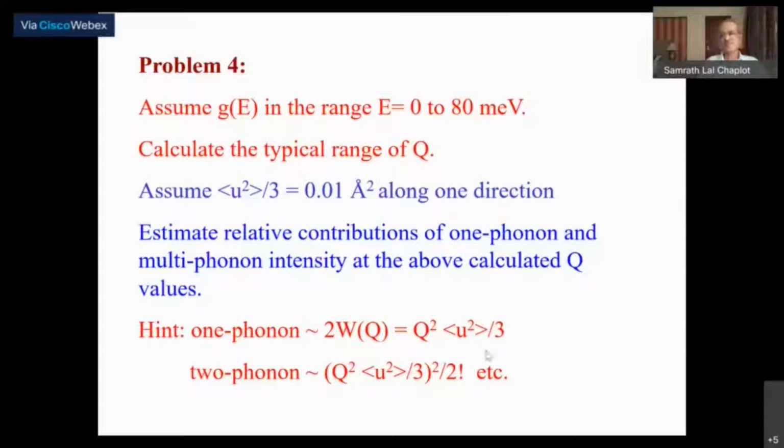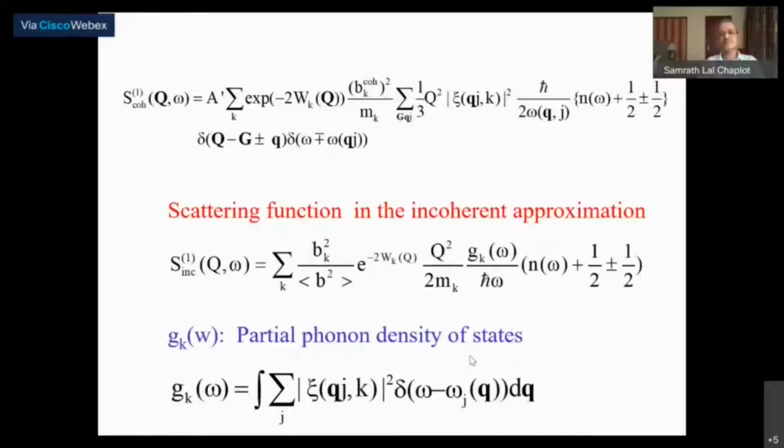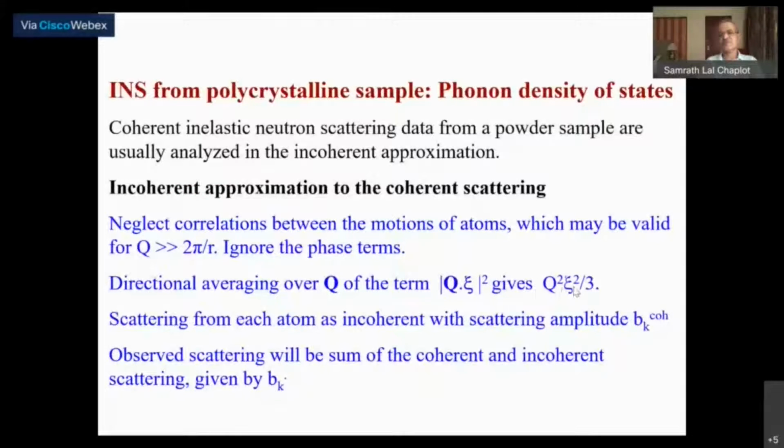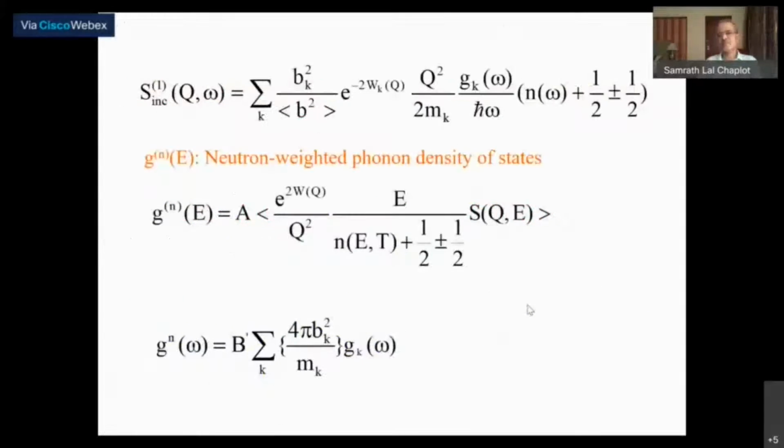Also, quite often there is some confusion about this factor of 3. So the mean square displacement in all the 3 directions together is a certain number. If you want to have a number along only one of the directions, you need to divide by a factor of 3. So take Q square, Q dot xi square, then you get a factor of 3 because of the direction.